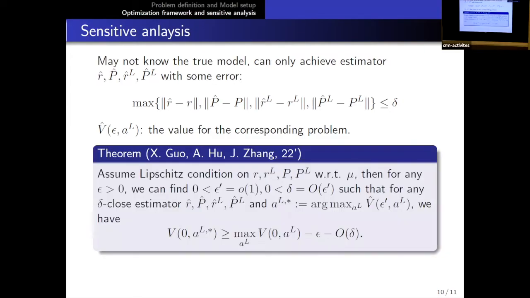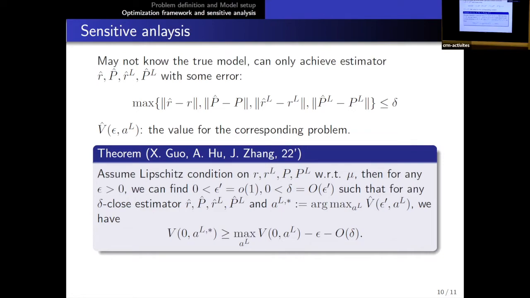And we have a somewhat complicated sensitivity analysis, since this is a very rough one, but we can still get it from our optimization framework, saying that if we want to get as close as we want in the beginning, in the sense that we want to have this AL star being at least close to the maximum of AL star, then we will have two different errors.